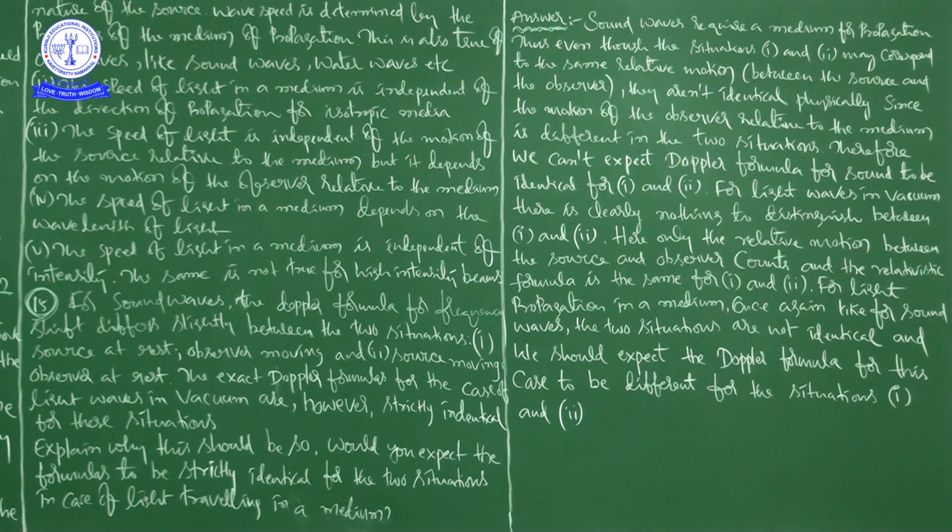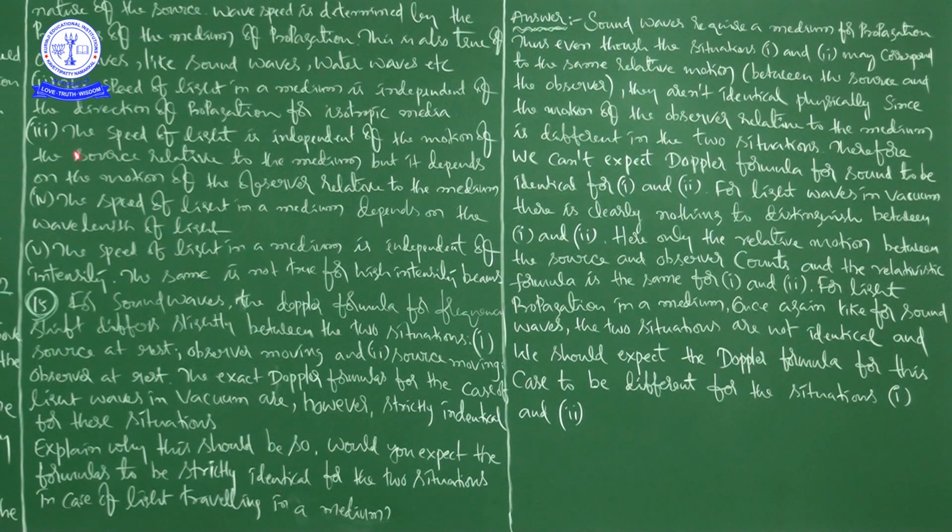Next, third one, see here. The speed of light is independent of the motion of the source relative to the medium, but it depends on the motion of the observer relative to the medium. Here two things: one is source, another one is observer, right?